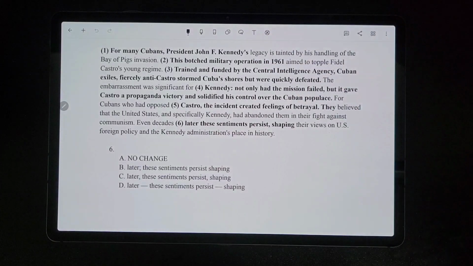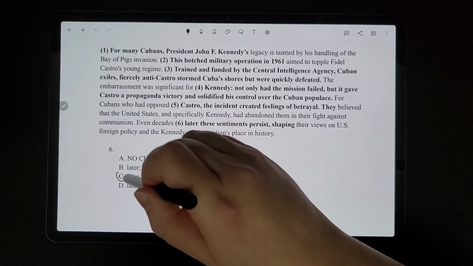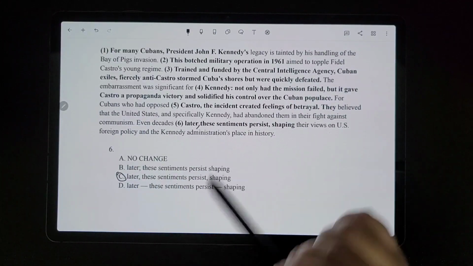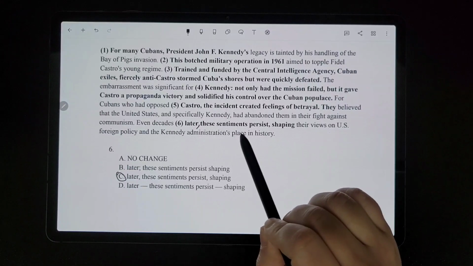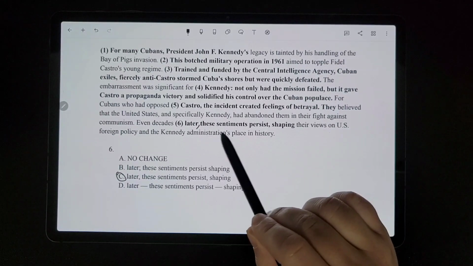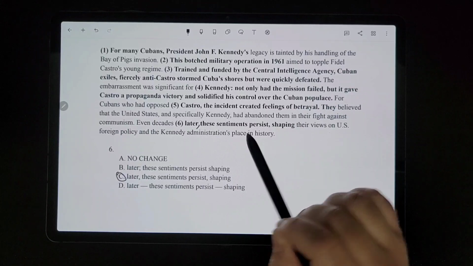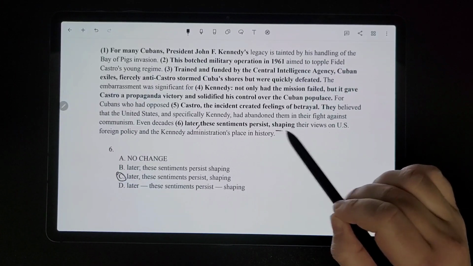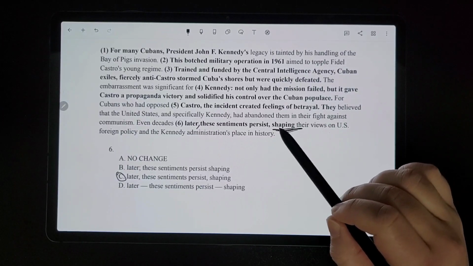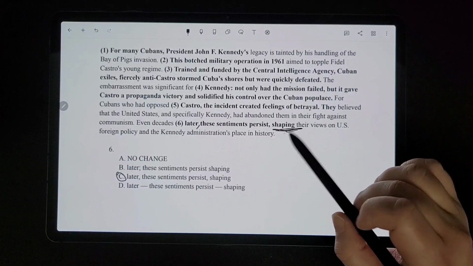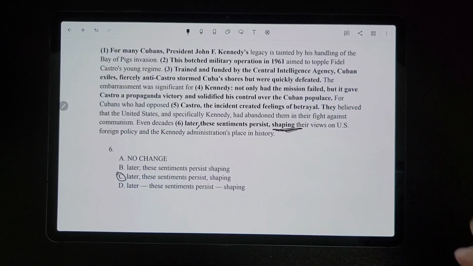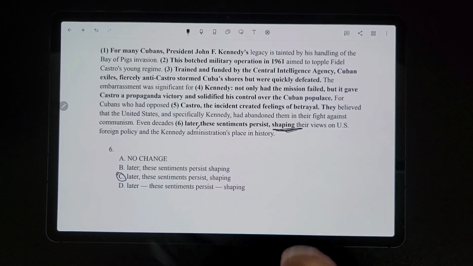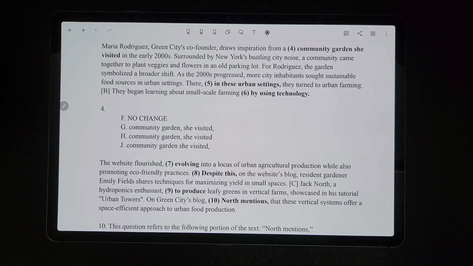So then for number 6, the correct answer would be C because we have an introductory phrase, even decades later, which needs to be followed by a comma. Then it has these sentiments persist, which is an independent clause, followed by a comma with a dependent clause that starts with a verbing modifier. Remember, a verb that has ing was one of those independent dependent clause things that can be separated by a comma. So that's why the correct answer would be C for 6.